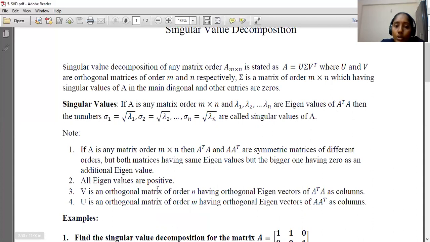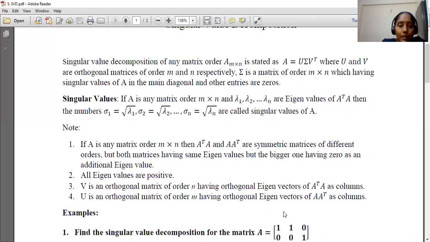V is an orthogonal matrix of order n having orthonormal eigenvectors of A transpose A as columns. U is an orthogonal matrix of order m having orthonormal eigenvectors of A A transpose, of unit length, as columns. Now I will explain through an example.